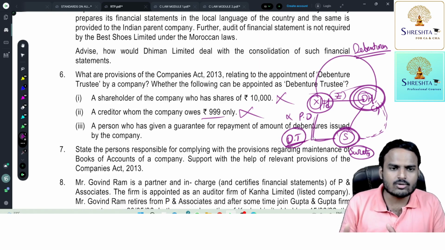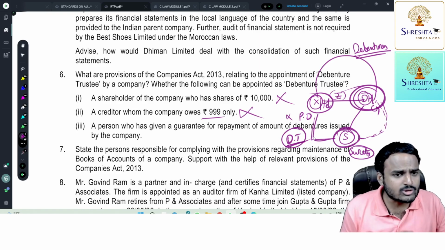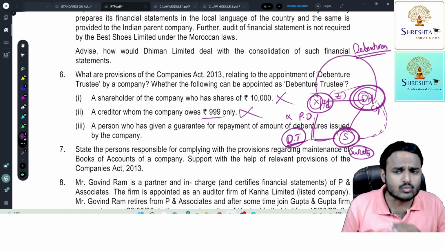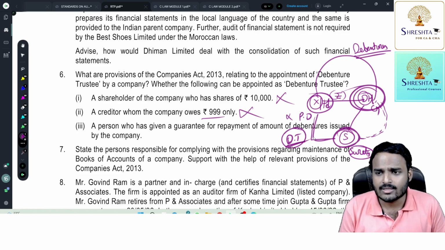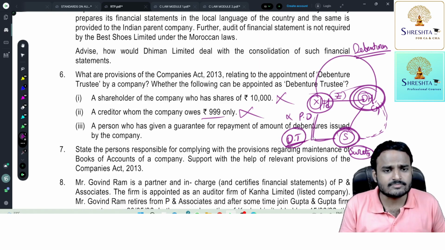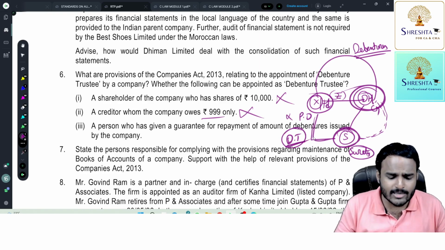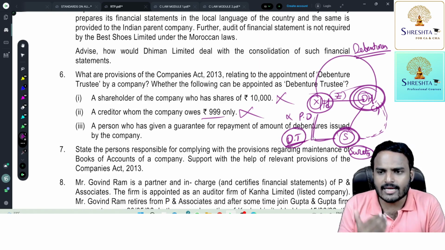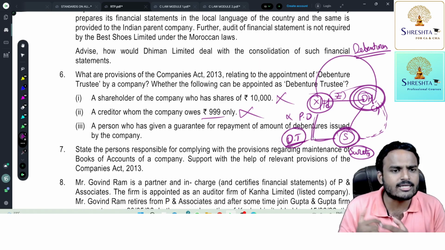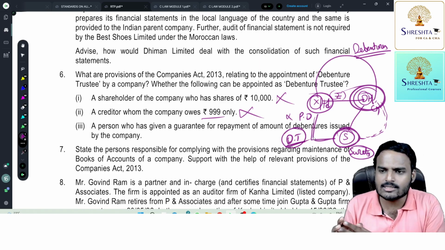Why? Because a debenture holder, being a creditor, is not entitled to attend general meetings, is not entitled to vote at general meetings, and can't participate in day-to-day activities. But their interest is there in the company. As a result, the company came up with a concept called debenture trustee. So whenever some irregularities happen, the debenture trustee has to intimate debenture holders, and then debenture holders will take action on the company.